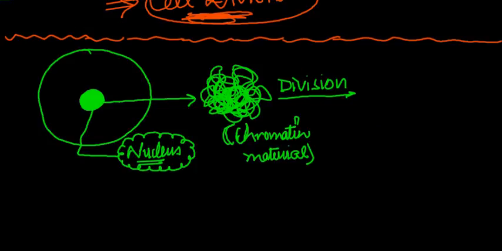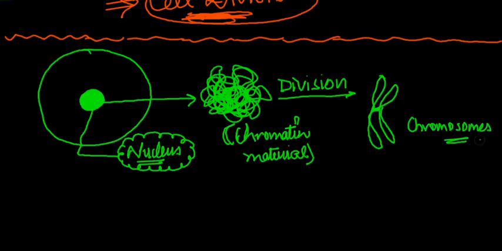I'll make it again. So basically, you have something like this, and these thread-like structures which are bound together are called chromosomes. Okay, they are called chromosomes.